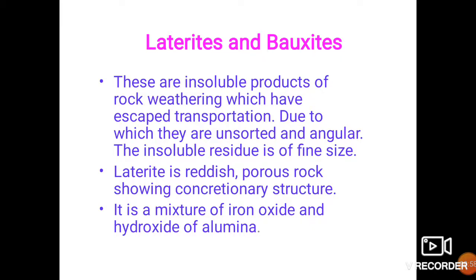There are two sedimentary rocks which belong to this category, that is they are called residual rocks formed by the process of residual concentration, and their names are laterites and bauxites. Everybody has heard about laterite and bauxite. Laterite is called jambha in Marathi, and bauxite is an ore of aluminium. It is found in adjoining areas of Kolhapur. So now we will see what laterites and bauxites are and how they get formed.